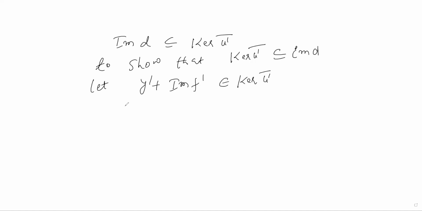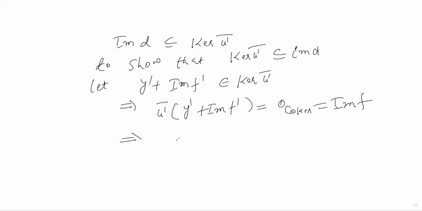So this means by definition u dash bar of this y dash plus image f dash equals 0 of co-kernel of f, which is actually image of f.